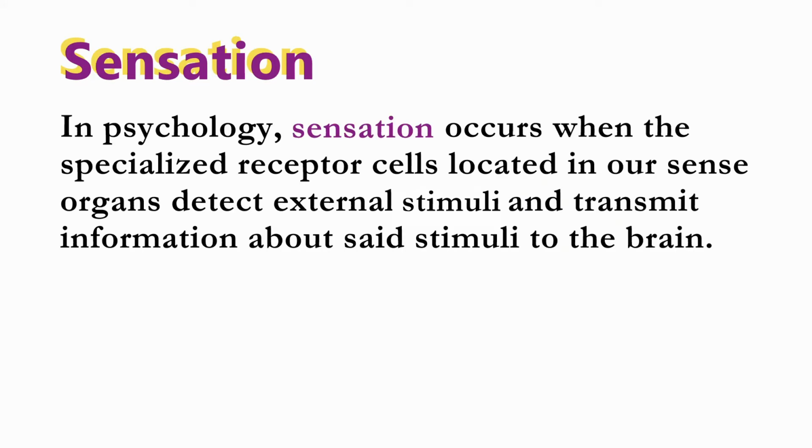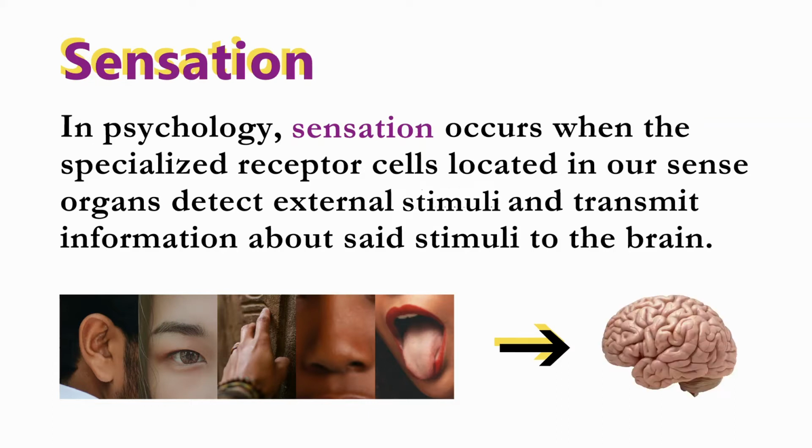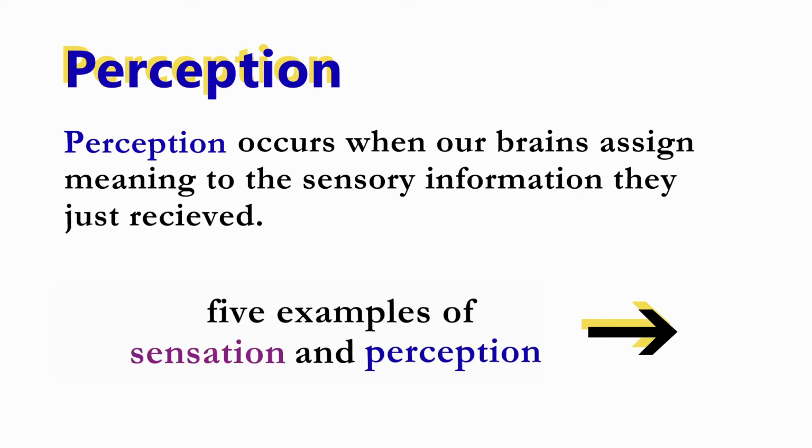In psychology, sensation occurs when the specialized receptor cells located in our sense organs detect external stimuli and transmit information about said stimuli to the brain. Relatedly, perception occurs when our brains assign meaning to the sensory information they just received. Here are 5 examples of sensation and perception.